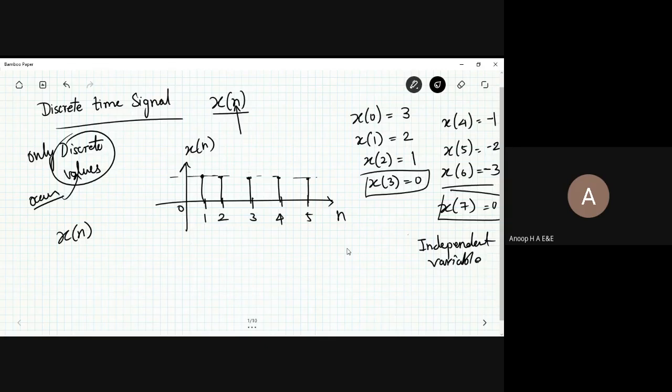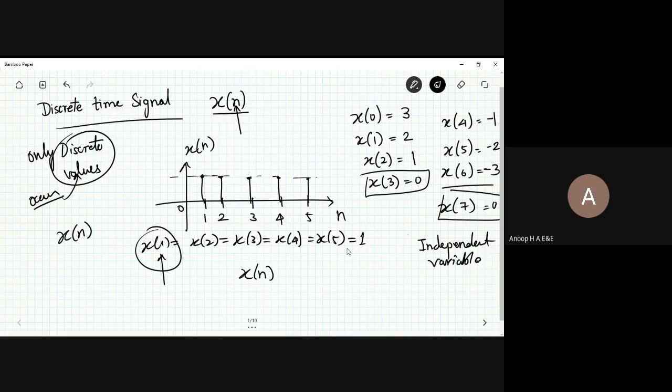Generally x of 1 equals x of 2 equals x of 3 equals x of 4 equals x of 5. So that will be equal to a value of 1. So this term has a value x of n. That is the signal there.